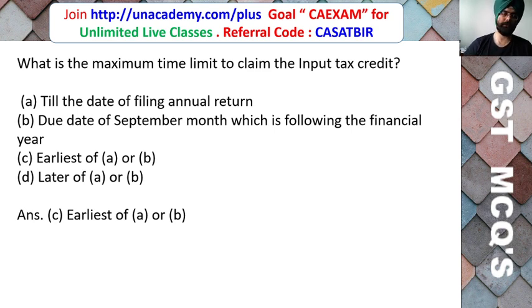If the due date of, say, the annual return is 31st December, but you are filing the return on 31st July, then up to that 31st July only, after the end of the financial year, you can claim input tax credit. But in case you have not filed the annual return, then after the end of the financial year, till the due date of filing the return for the month of September, you can claim input tax credit. Therefore, for financial year 19-20, input tax credit can be claimed till 20th October 2020, because the due date for filing the September month return is the 20th after the end of the September month.